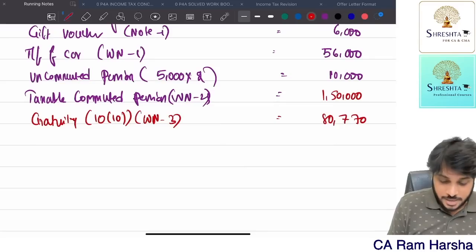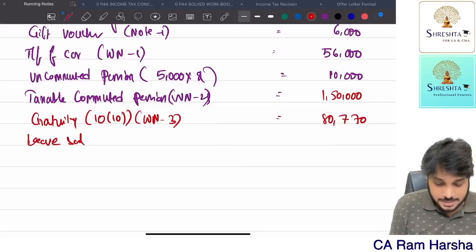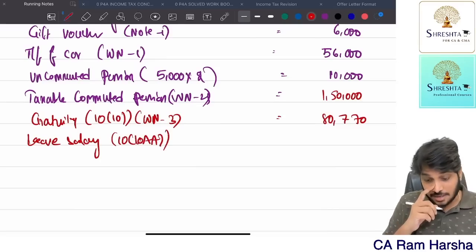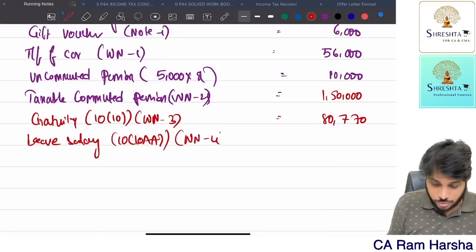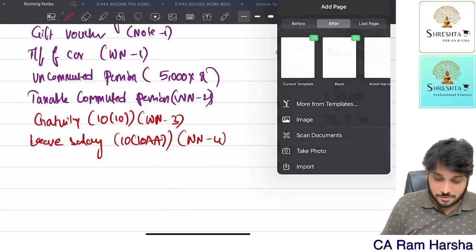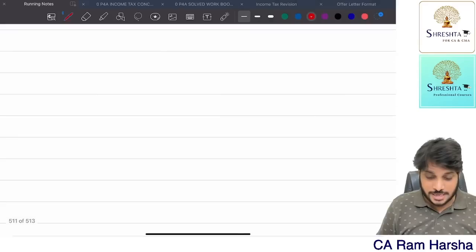Now finally, leave salary. He has received leave salary also, for which Section 10(10AA) exemption is available. Correct? For that, working note 4. You need to write all this in the exam clearly. I'm just scribbling for explaining, but in the exam you should write neatly.